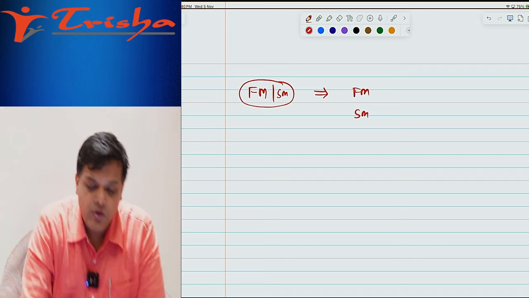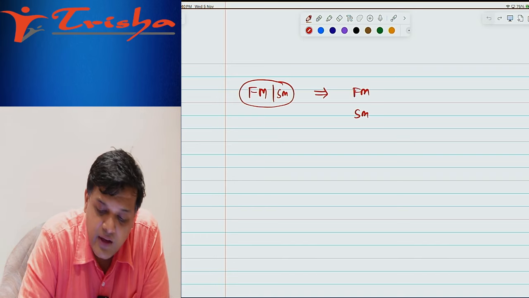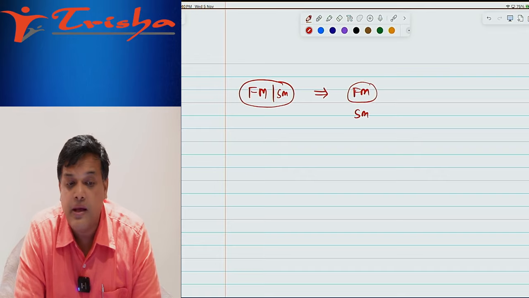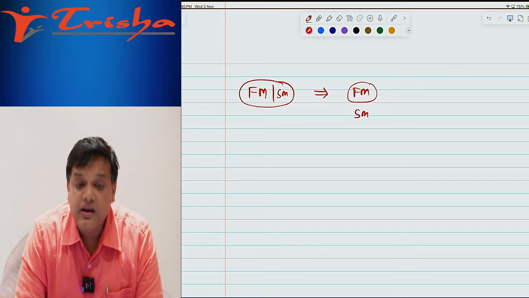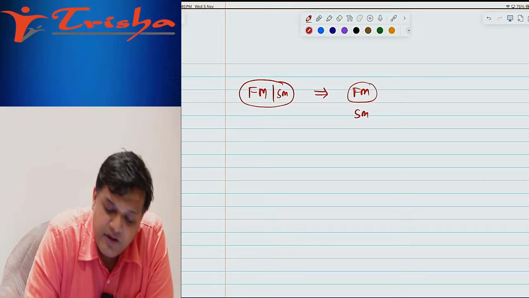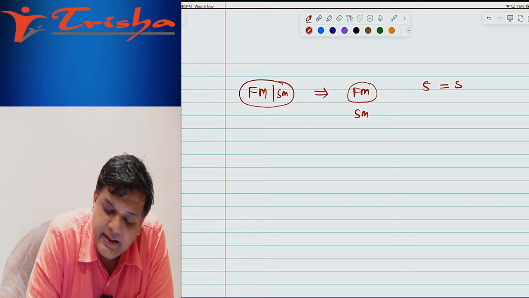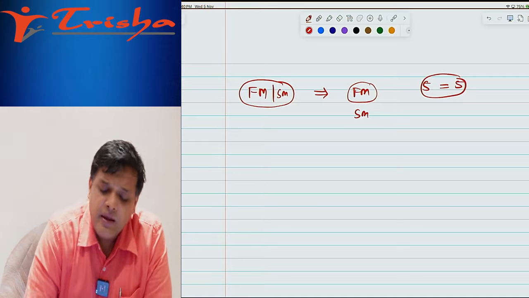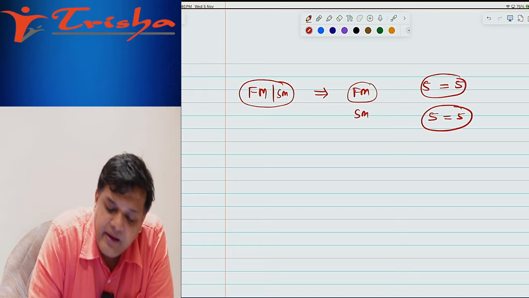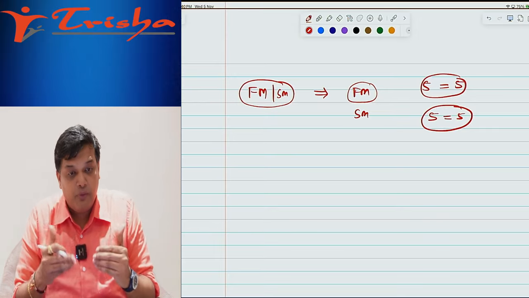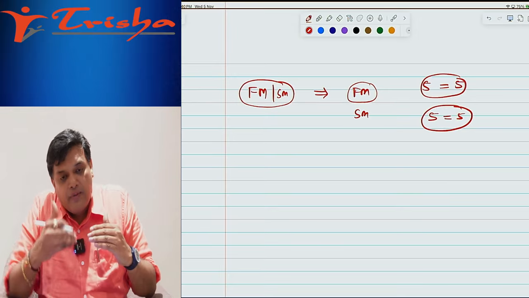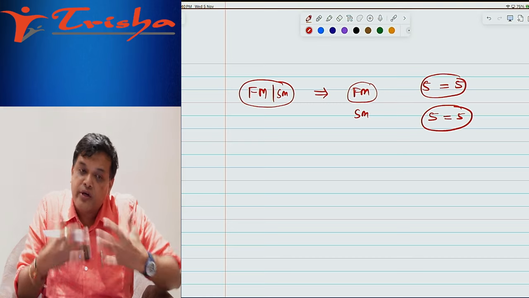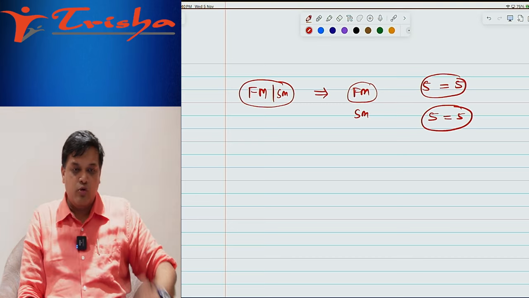So practically, FM should be started first, because if in an FM practical question you get hung up, it will be a blunder. You will not be able to complete. Second, in FM, if you complete one question of 5 marks, you are 100% guaranteed that you can get the complete 5 marks. In SM, I'm not saying you cannot get 5 out of 5, but the probability of getting 5 out of 5 is less. In FM, the probability of getting 5 out of 5 is more. So your approach should be taking care of the questions which can fetch you more marks, so that exemption can be scored.